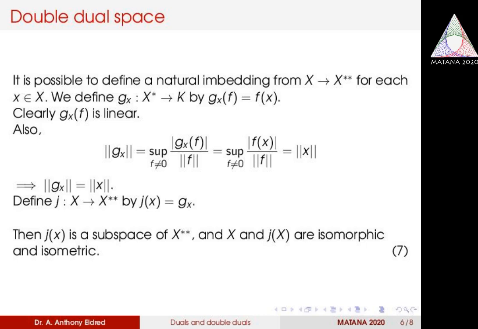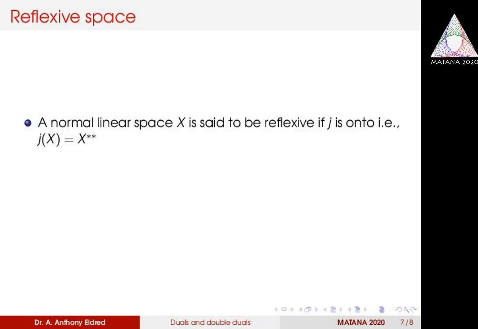Now this J of X, in general, is a subspace of X double star, but in some instances J of X may be equal to X double star. Then we say X is a reflexive space.